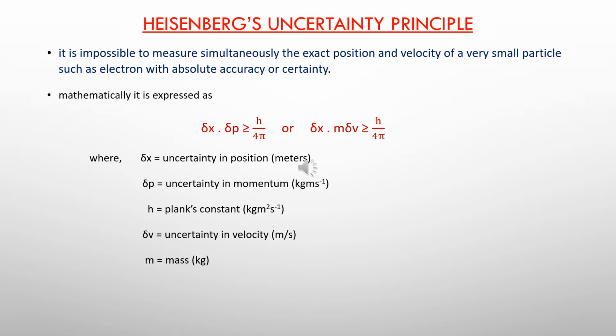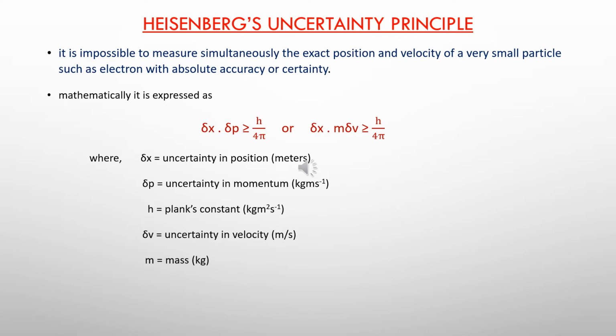This tells us that I cannot say that this is the position gained by the electron or this will be its velocity. There will always be an inaccuracy or an uncertainty involved with respect to position or momentum. So this is what is taken up under Heisenberg's uncertainty principle.